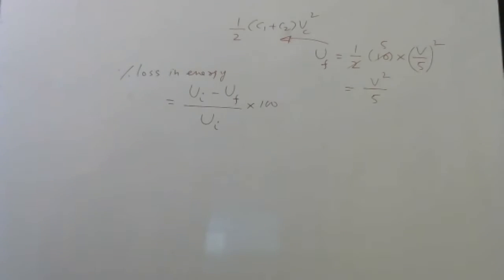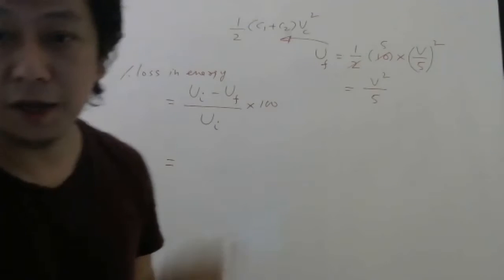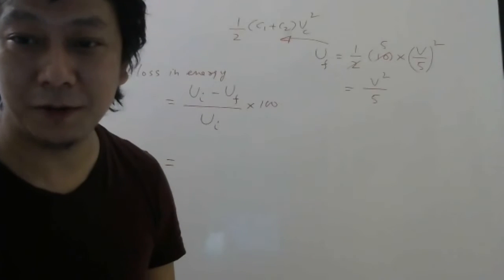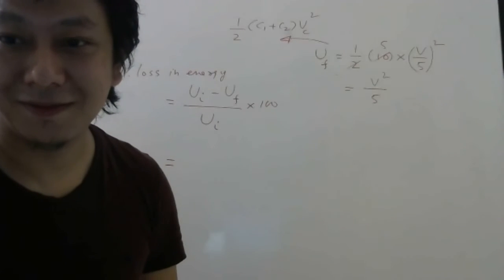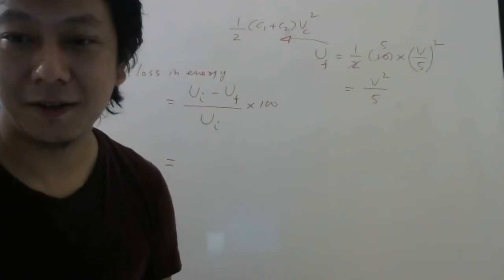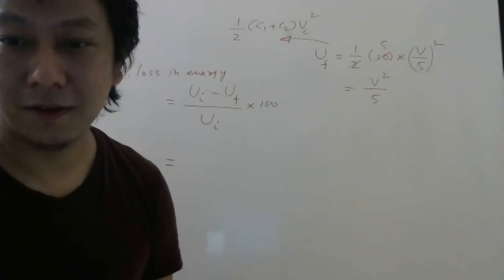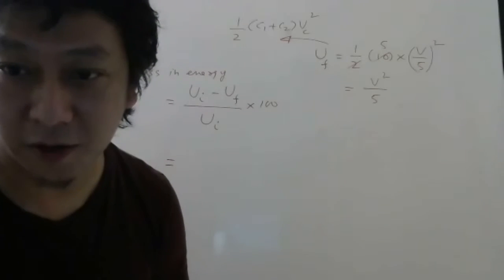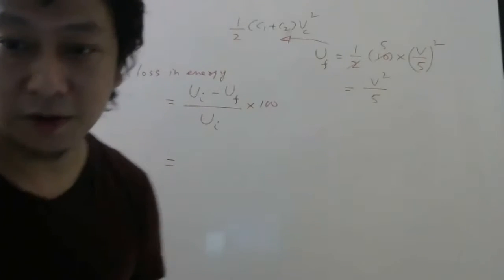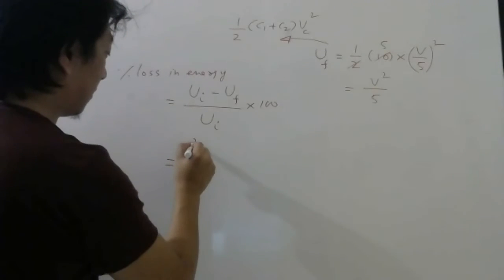Initial energy stored was how much? What was the initial energy stored? I remember, but I want to check from all of you. Some of you are saying V power 2. So initial energy stored was V square.